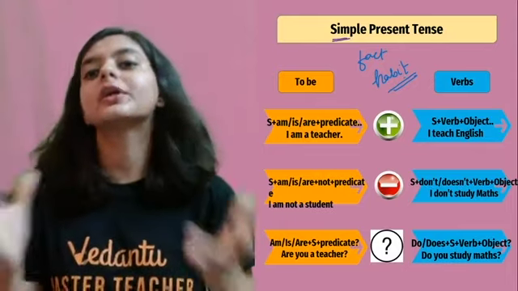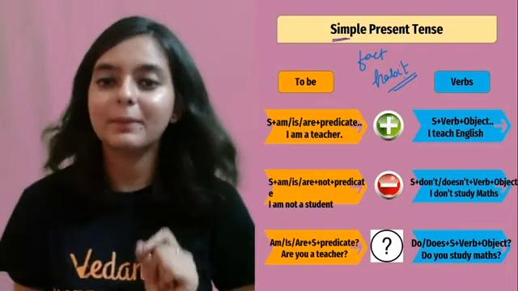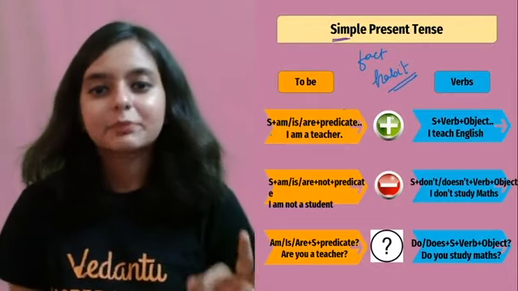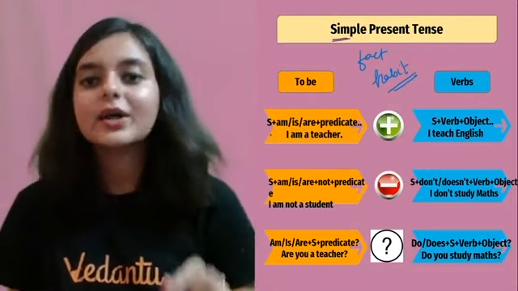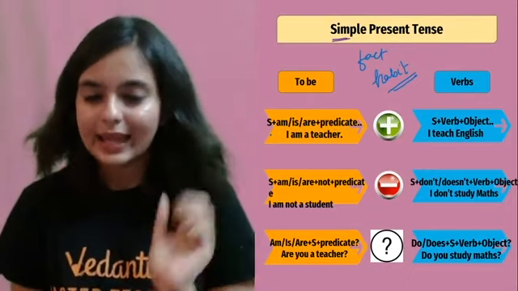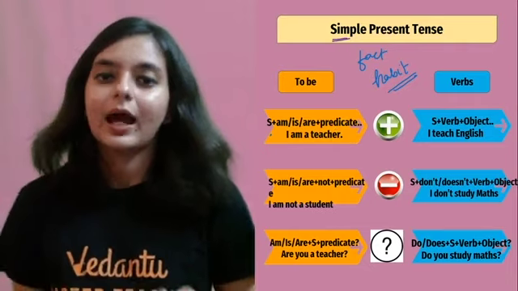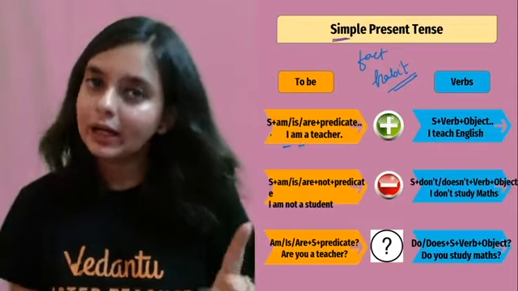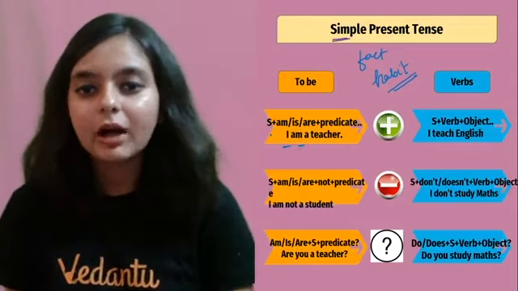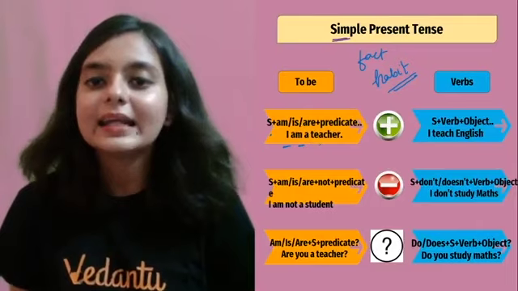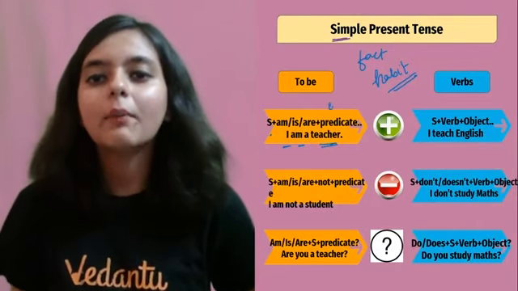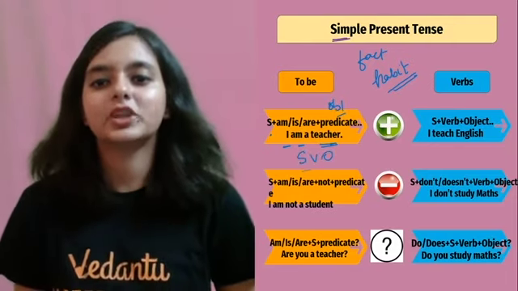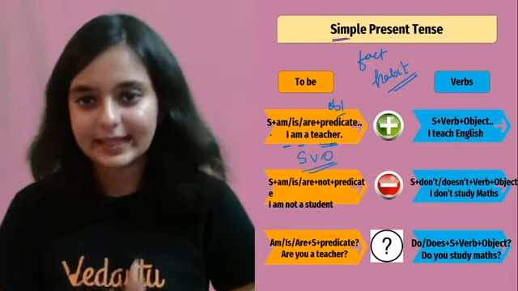Now, what is the structure of simple present? Please try and remember the structure. बहुत simple है, no need to worry. The structure is subject plus am or is or are plus predicate. Example, I am a teacher. Okay, now which is the subject? I is the subject. Am is the verb. Here it is the main verb because और कोई verb नहीं है. And teacher is the object. Predicate को हम object भी लिख सकते हैं. So basically what is it? Subject, verb, object. This pattern is followed in the present tense.